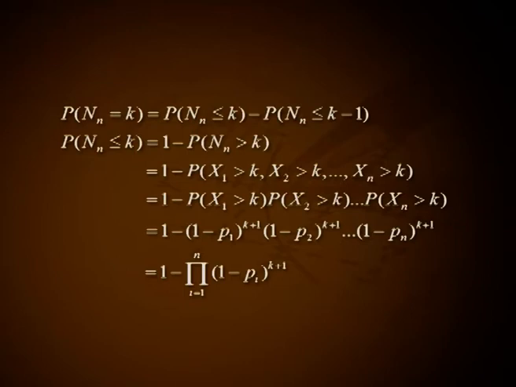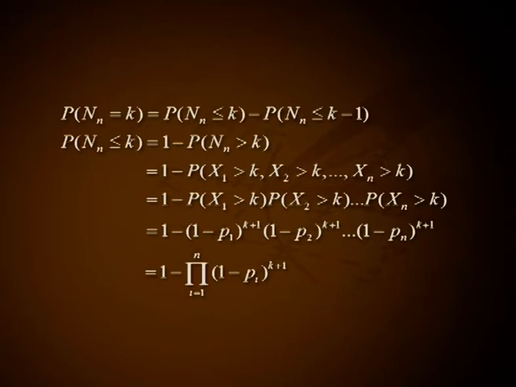Problem 2. Let X1, X2, etc., Xn be independent geometric random variables with parameters p1, p2, etc., pn respectively. Prove that N, that is equal to the minimum of X1, X2, etc., Xn, is also a geometric random variable with parameter p equal to 1 minus the product over i from 1 to n of (1 minus pi). Solution.